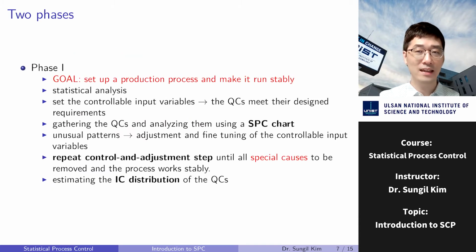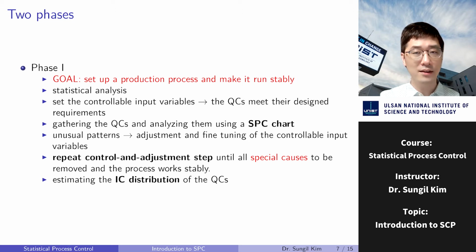SPC is often divided into two different phases. The goal of phase one is to properly set up a production process and make it run stably. In phase one, we conduct statistical analysis to figure out the relationship between quality characteristics and controllable input variables, and set the controllable input variables at some specific levels such that the QCs would roughly meet their design requirement.